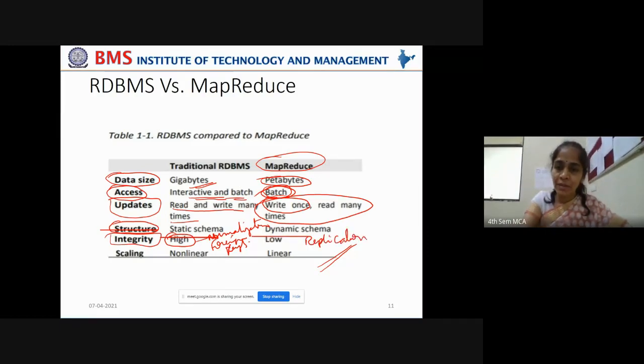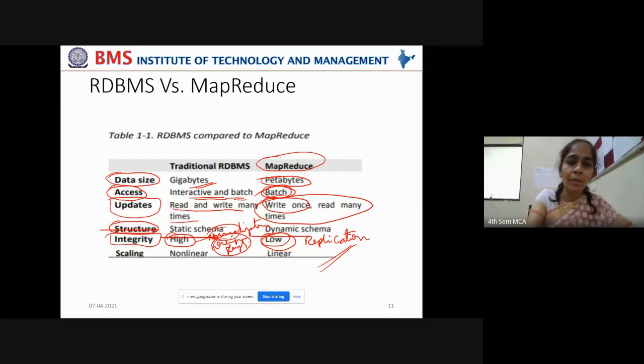Data duplication is required in such cases where the data is very important for the business. In such cases, the MapReduce framework can be used. Traditional RDBMS use normalization and foreign keys in order to preserve the integrity of the data, but MapReduce uses replication. That is why the integrity of the data is low, but the data availability is very high. The data is available without any interruptions. Data losses can be tackled without any issues by MapReduce, though the integrity is low.